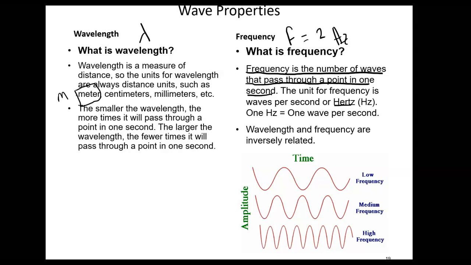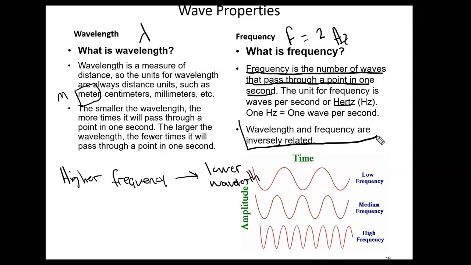Therefore, the higher the frequency, the lower the wavelength. So higher frequency corresponds to lower wavelength. They are inversely related to each other. Higher frequency, lower wavelength. Lower frequency means higher wavelength.